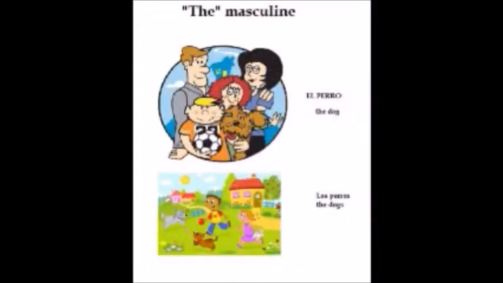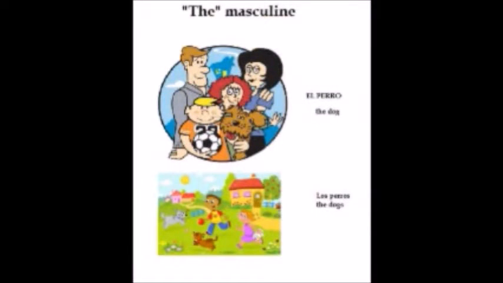And why is it el perro? What is definite? Do you see that the dog is not alone? Let's check again. No, it's with the family. So we know what dog we're talking about. It's the dog of the family. So, es el perro de la familia. Muy bien. So, now let's see, there is one more dog there. Oh yes, it's plural. That's why it's "the" masculine plural. It's los perros. And it's definite because, as you can see, there are some kids around there, so they belong to those dogs, to that family, right? So it's los perros. Very good.